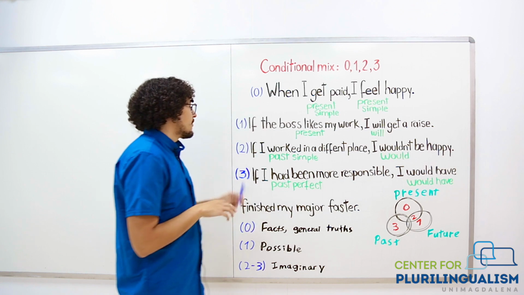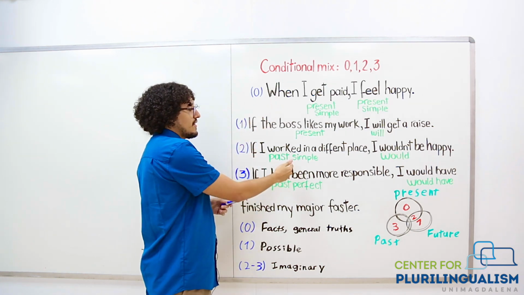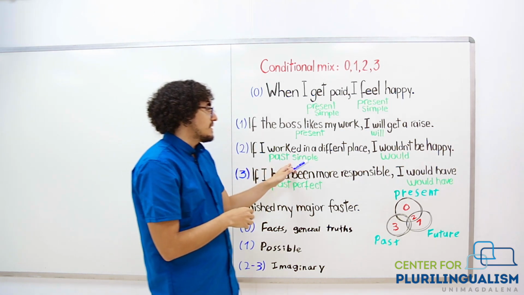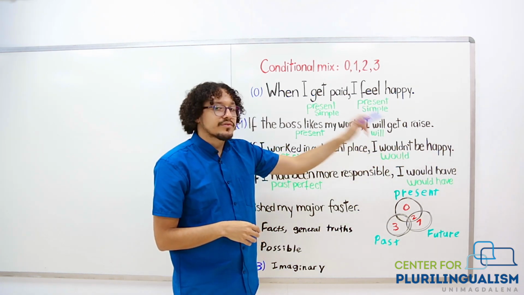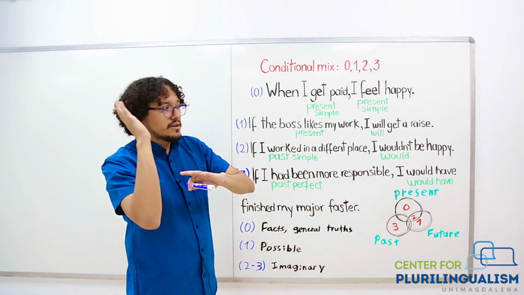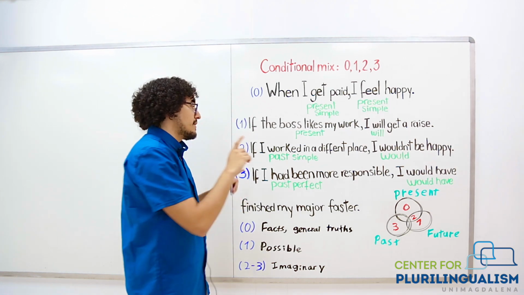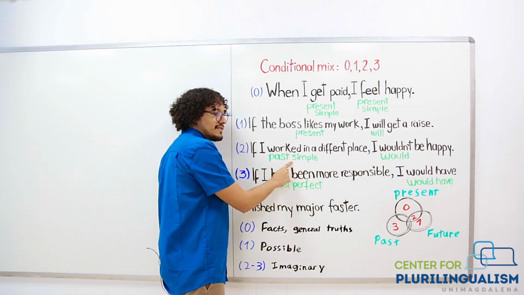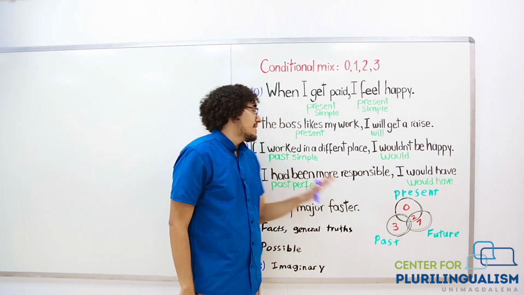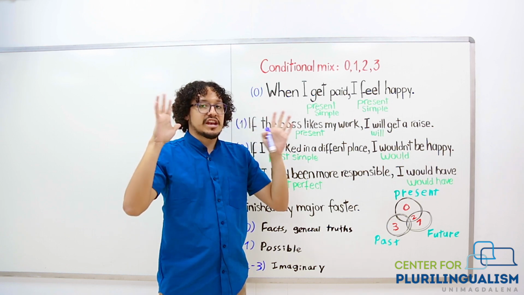Okay? For second conditional, we go away from present and we start using past simple. Okay? So the clause is in past simple, but then our result is with would. Okay? If I worked in a different place, I wouldn't be happy. Remember, just because it's using past simple doesn't mean it's in past. Okay? This is just saying that the situation is in my imagination.